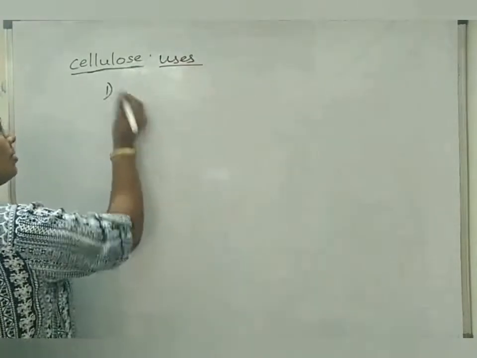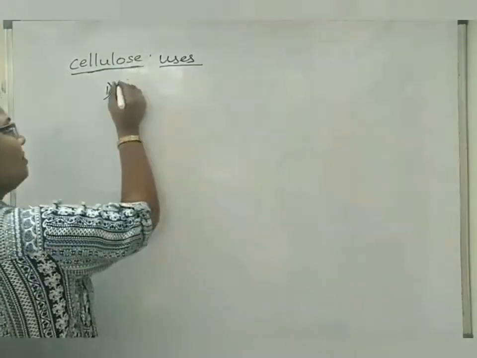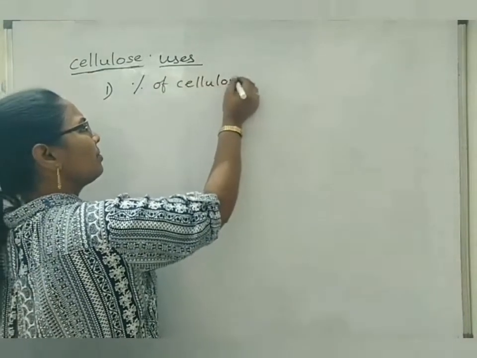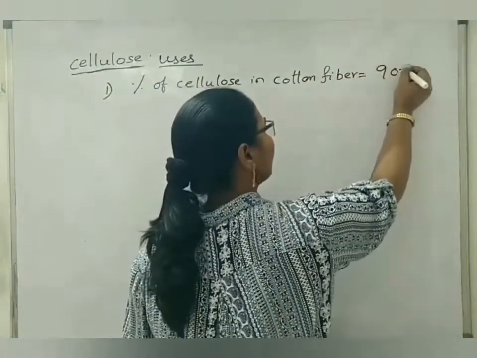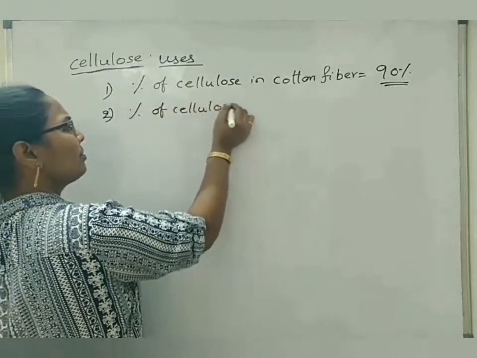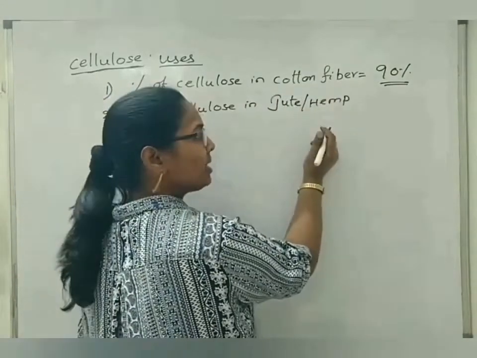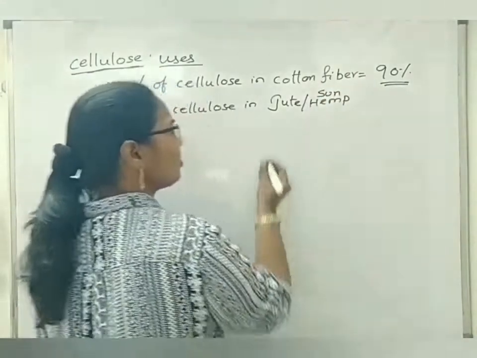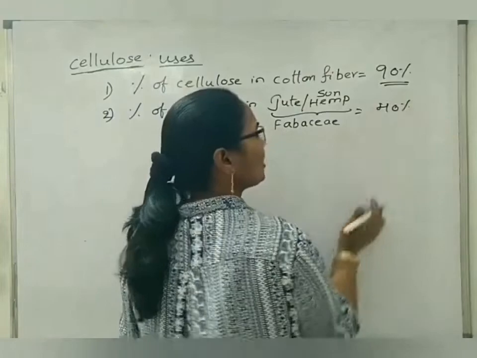Uses. We'll write only a few which are frequently asked in statement-wise mode of questions. First, the percentage of cellulose in cotton fiber. It is considered to be 90% cellulose. Second, the percentage of cellulose in jute fiber or hemp fiber. These both belong to Fabaceae members. We used to write there as sun hemp. I think you might have seen this example in previous MCQs also. So these both belong to Fabaceae. It has only 40% of cellulose.